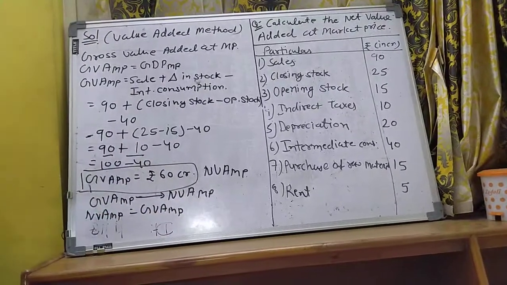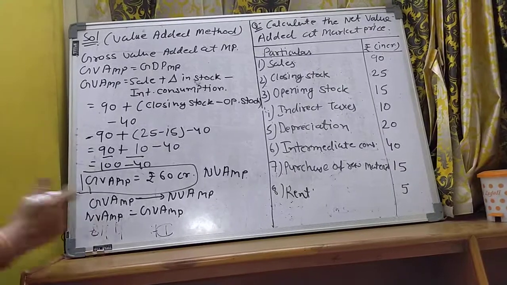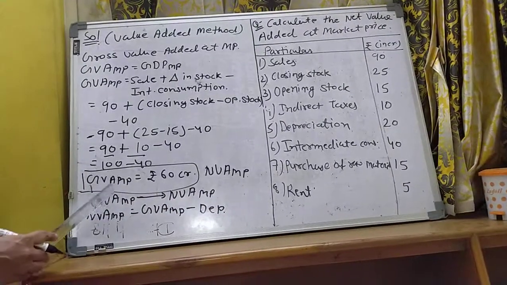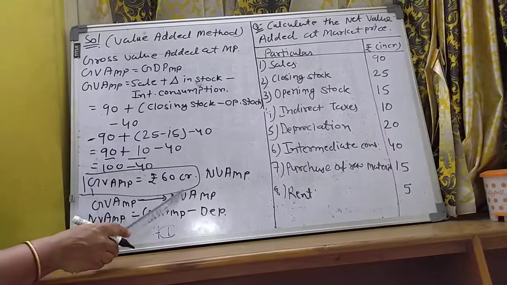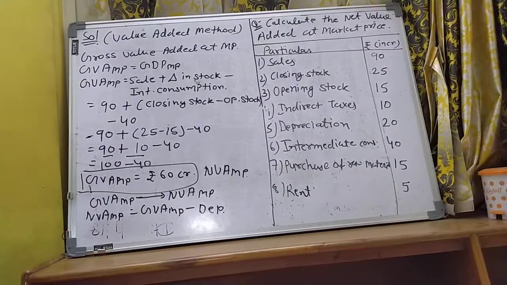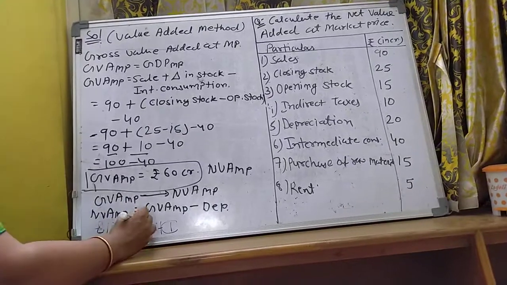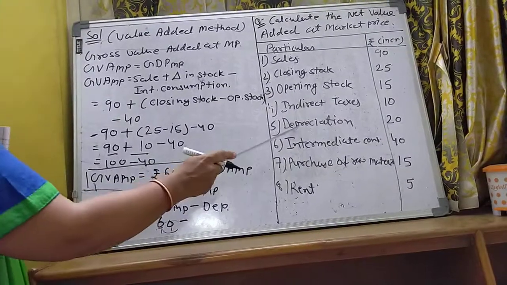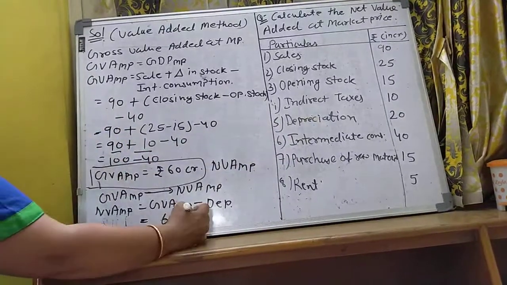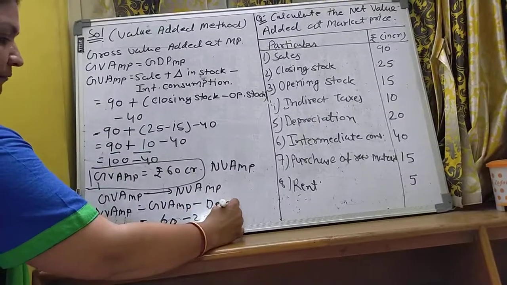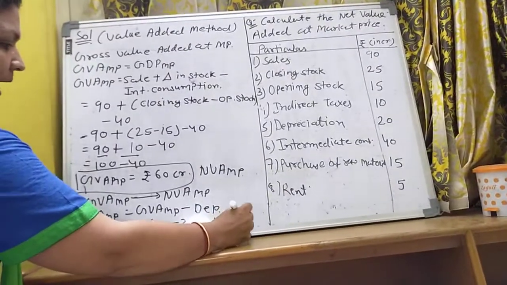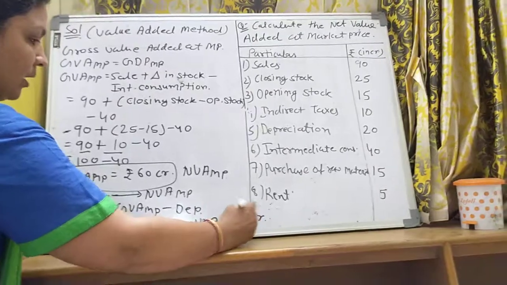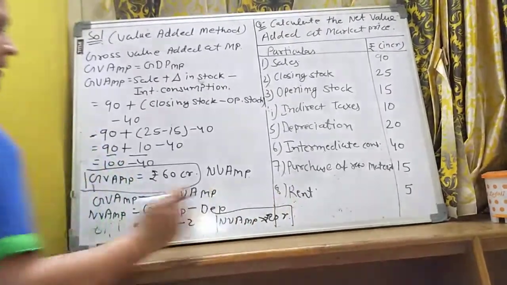Now listen, gross to net, it means minus depreciation. Now second position, third position, fourth position. So second, third and fourth still remain the same in this type. So GVAMP equals 60 crores. Now depreciation is also given to you, 20. So 60 minus 20, final answer NVAMP equals rupees 40 crore. This is your final answer.